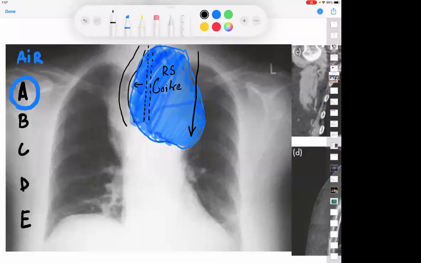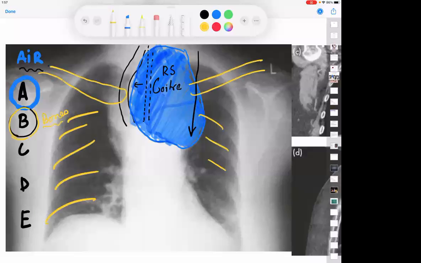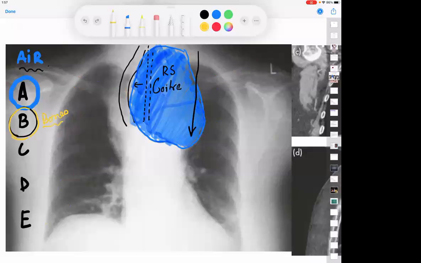So on a chest X-ray, remember the A stands for airway. You are going to look into that. What does B stand for? B stands for bones. What is this bone that I'm trying to show? Clavicle, and you have all these ribs. Very good, I'm very happy that you understood B is for bones.